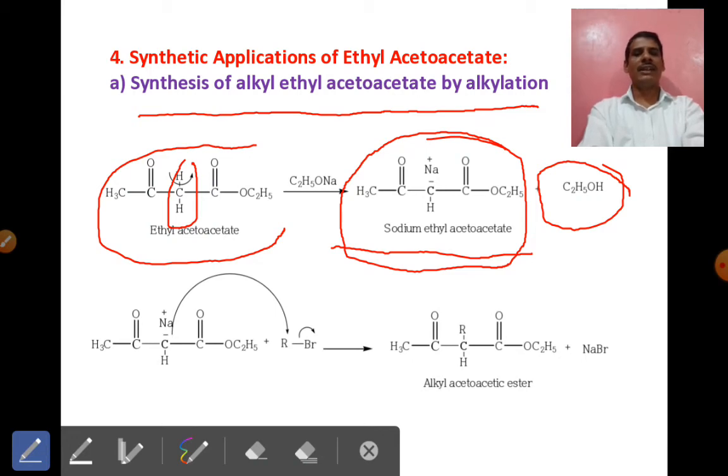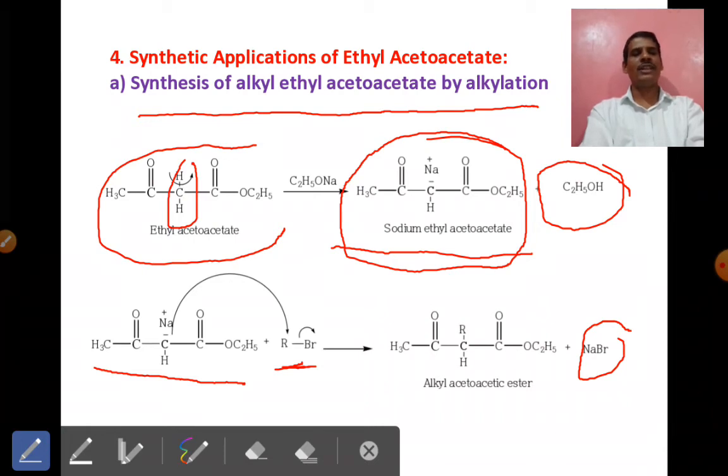See, in the second step, once there is a salt formation, sodium ethyl acetoacetate reacts with the alkyl halide. Here the carbanion can attack the alkyl halide. Here addition of R takes place and NaX formation takes place. Hence, in this way, we can prepare any alkyl ethyl acetoacetate.